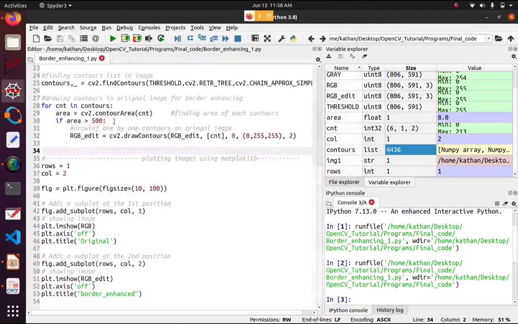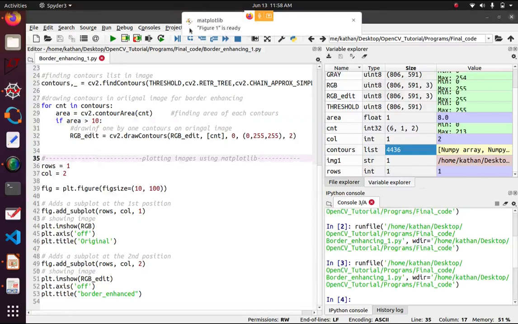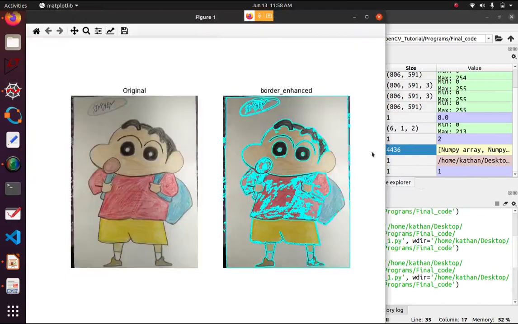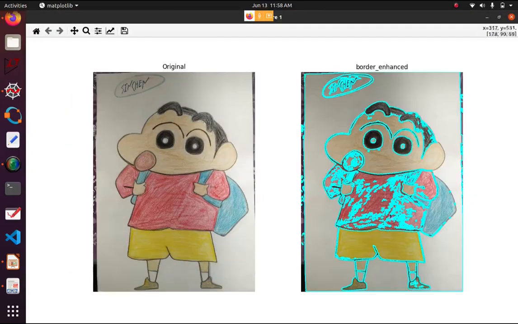Let's say I decrease the contour area threshold to 10. If any contour has an area greater than 10, it will be presented on the screen. Let's see that. See, the useless or unnecessary contours are also detected. See, this is not a contour, it's just being detected. So we are extracting out the contours.